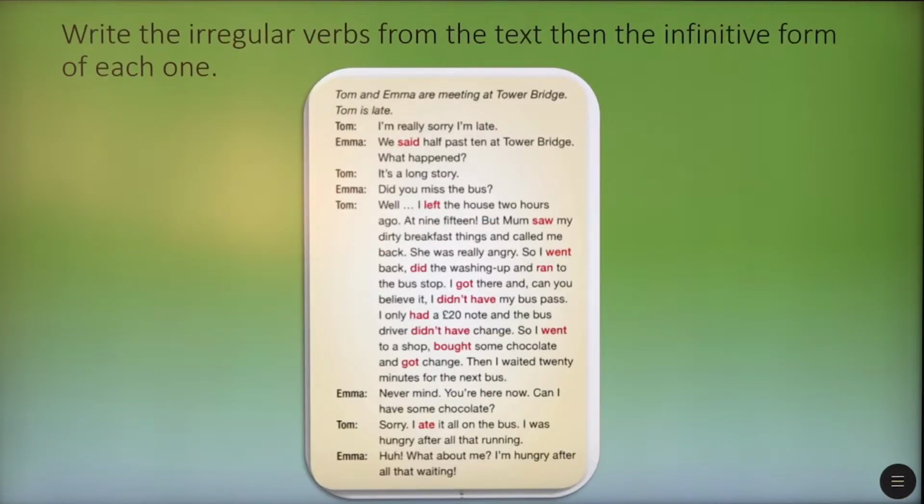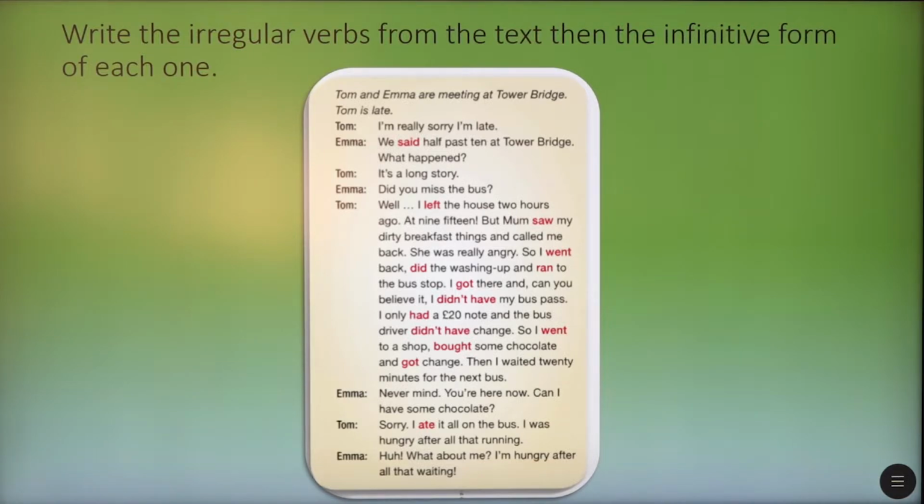You do remember the conversation that we listened to in the previous class. It was between Tom and Emma, and Tom was explaining why he was late, and the explanation was to Emma. So the words in red are irregular verbs, and they are in past simple already.